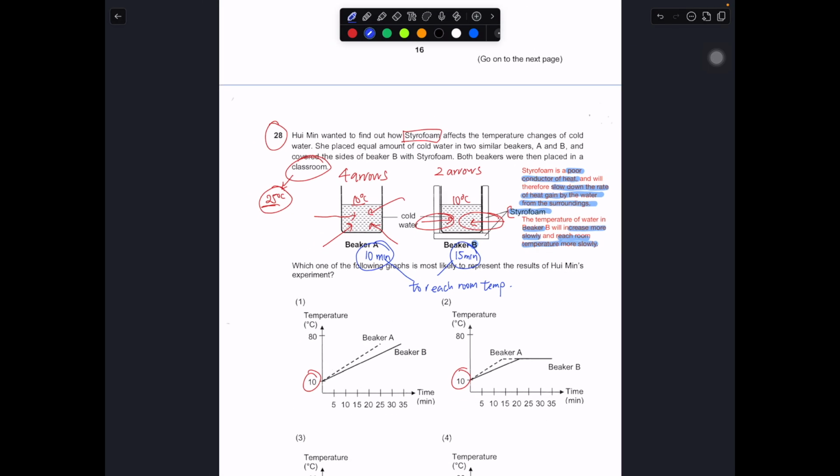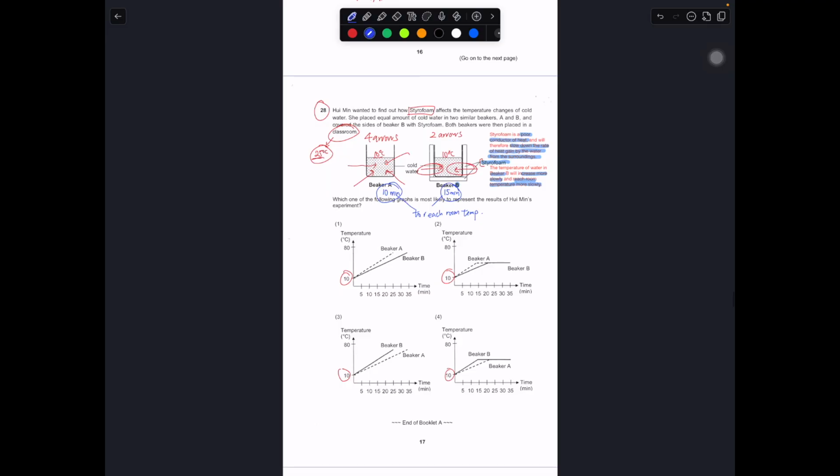So if you take a look at the following four graphs, which one is most likely to be the answer? Or which one is least likely first? Okay, 1 and 3 straight away out, because over here we say that if you give it long enough time, both of them will reach room temperature. But do you see that they did not reach room temperature yet at that point in time?